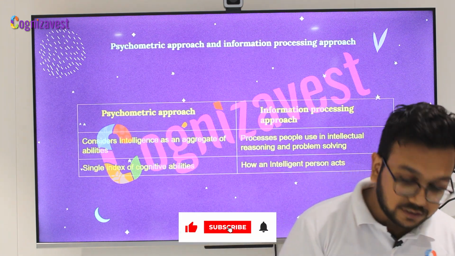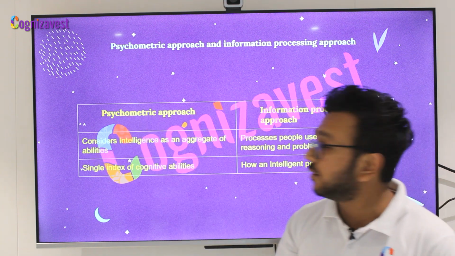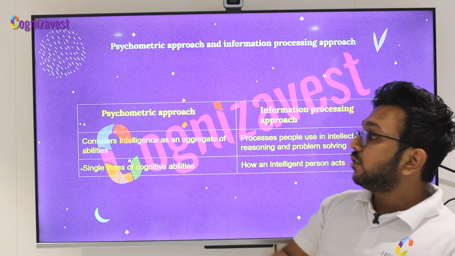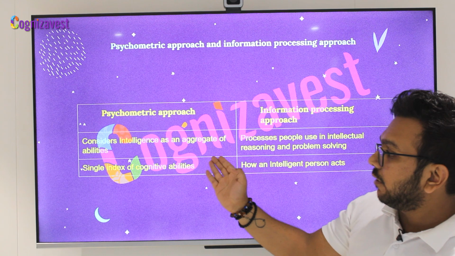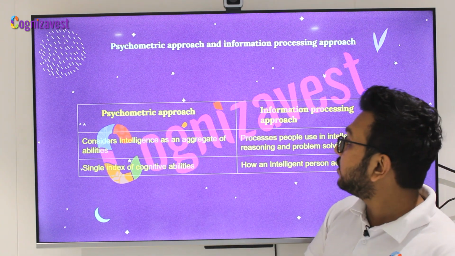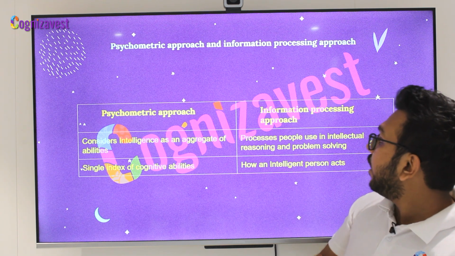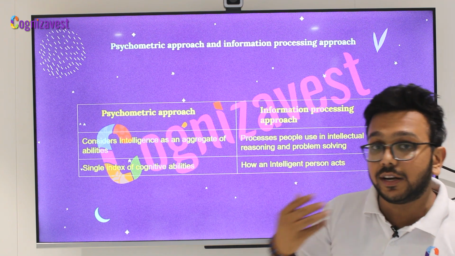So starting first, let us understand the difference between the psychometric approach and the information processing approach. The psychometric approach basically focuses on what intelligence is, right? It considers intelligence as an aggregate of abilities and focuses on a single index of cognitive abilities, whereas the information processing approach uses the way how people function, how people think, the function of intelligence, right?